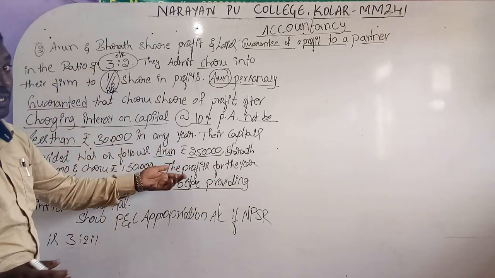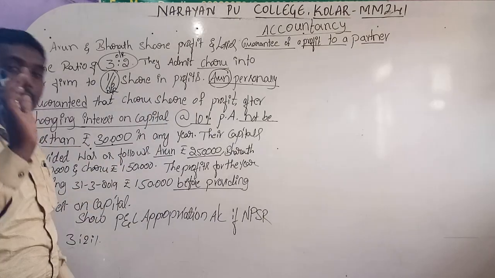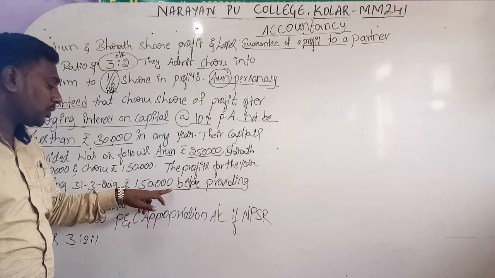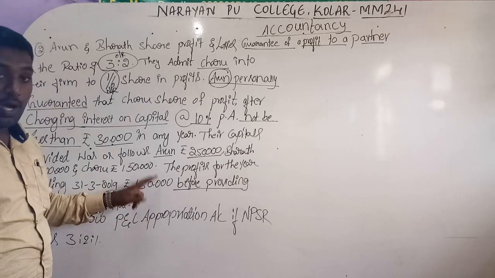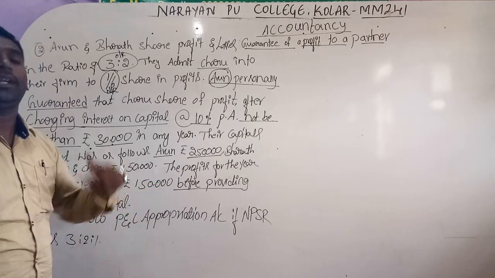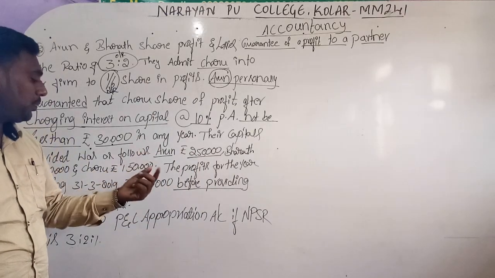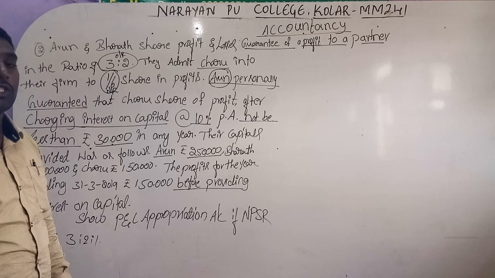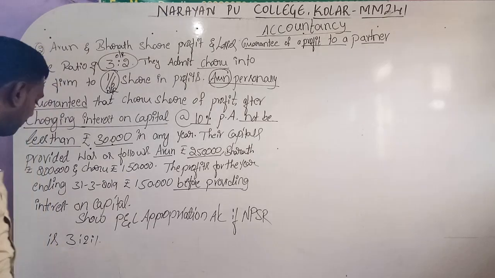Without paying off interest, the company will calculate a certain profit. That profit is 1,50,000. So we have to deduct this value, and later we have to consider one more value. Based on that value, we have to prepare the appropriation account. We have to find out the share deficiency.